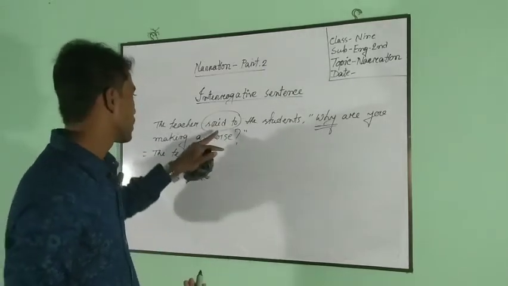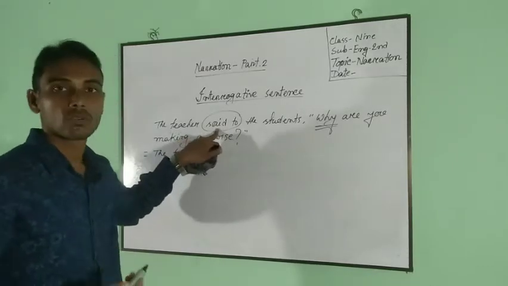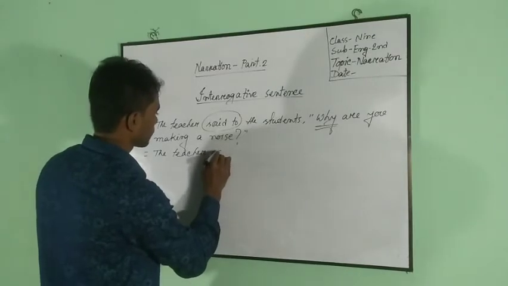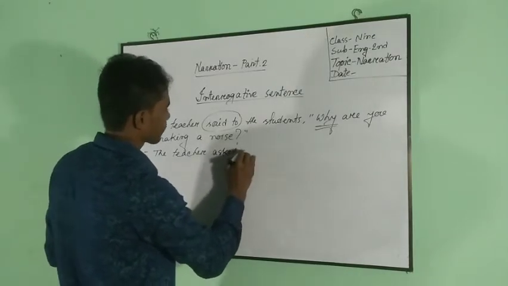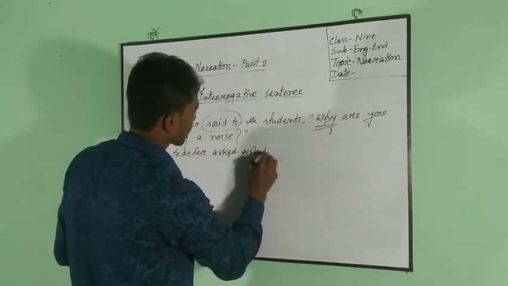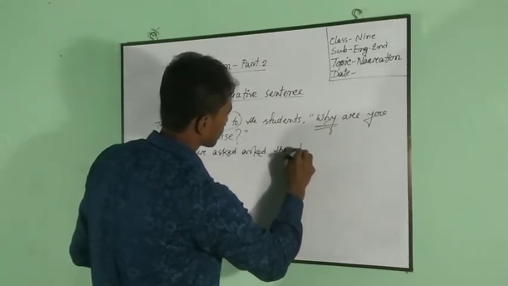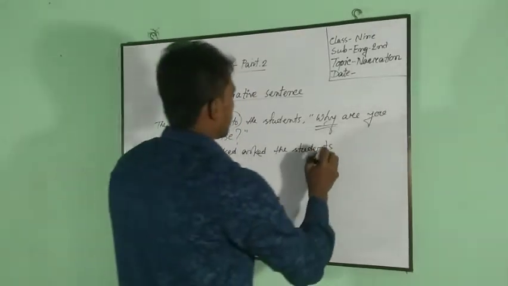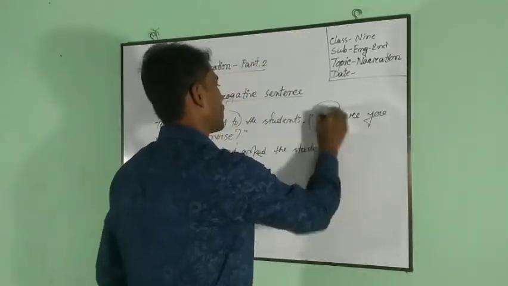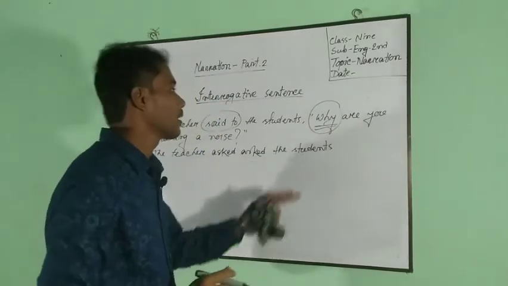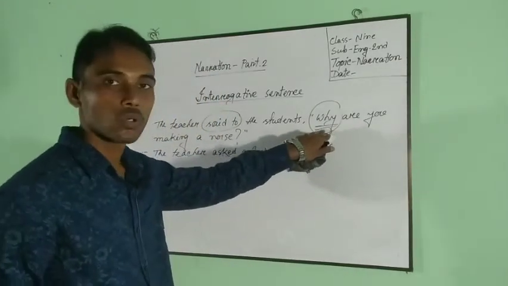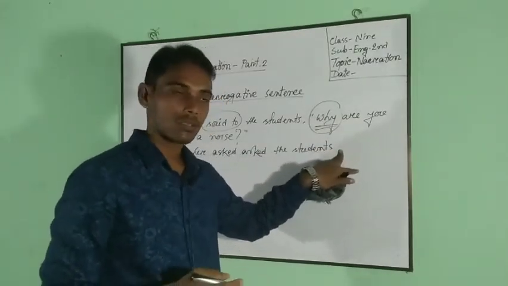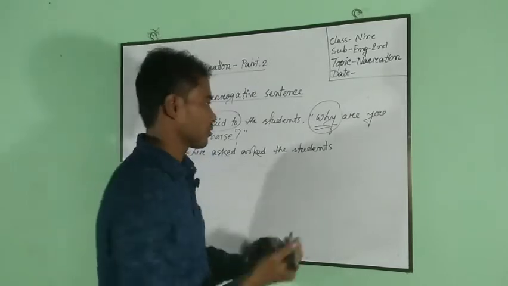This verb is in the past form, so we have to write asked the students. Using connector: here this sentence begins with a WH word, so we have to use this WH word as a connector. We do not need any other connector.